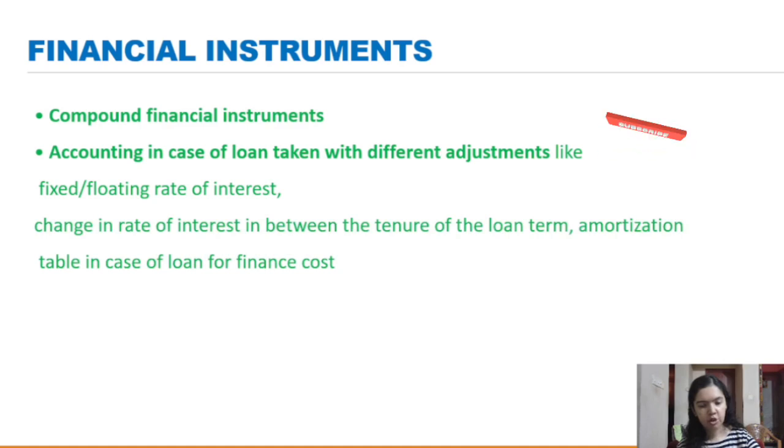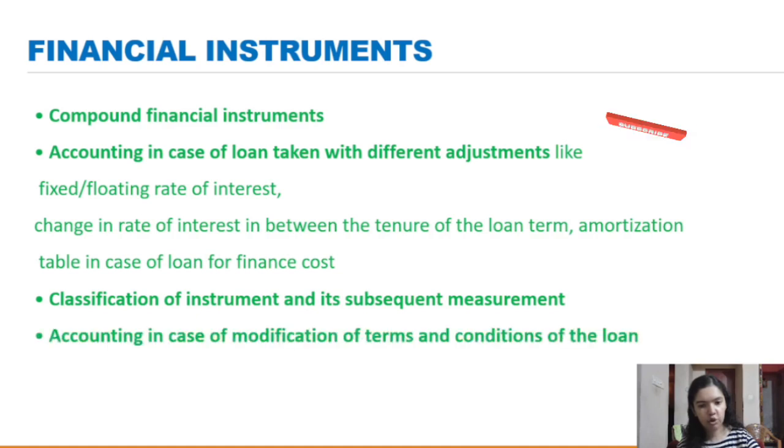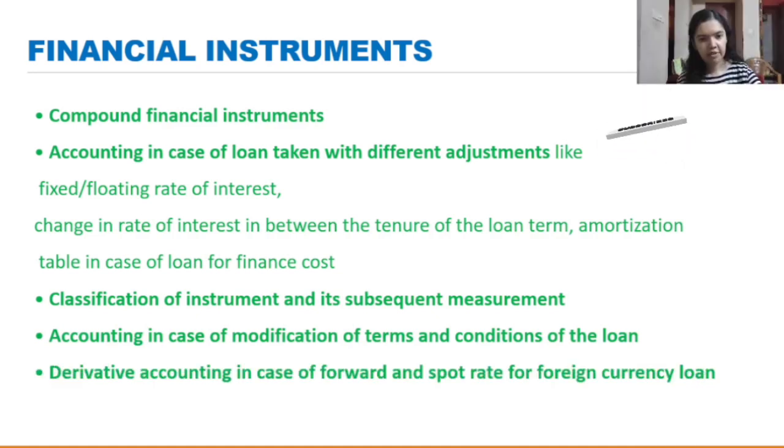The next important topic is classification of instrument and its subsequent measurement. Then we have accounting in case of modification of terms and conditions of the loan. The next important topic is derivative accounting in case of forward and spot rate for foreign currency loan.